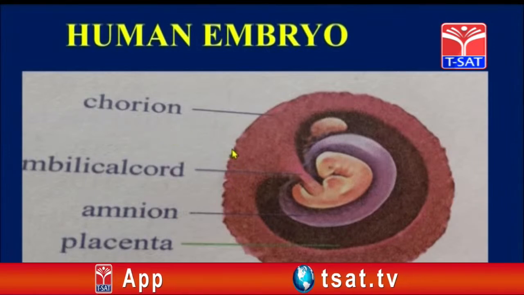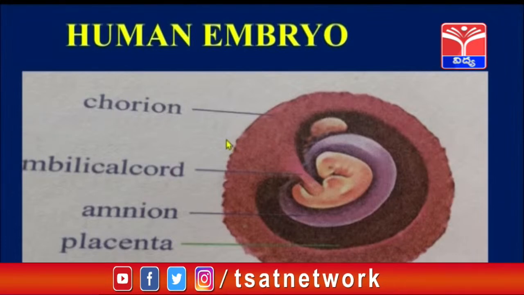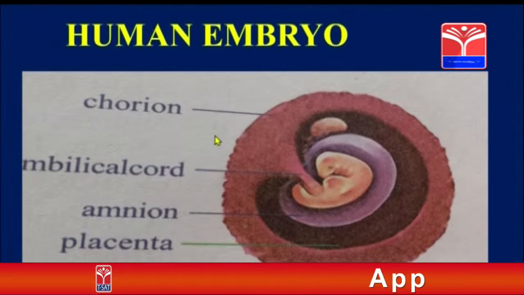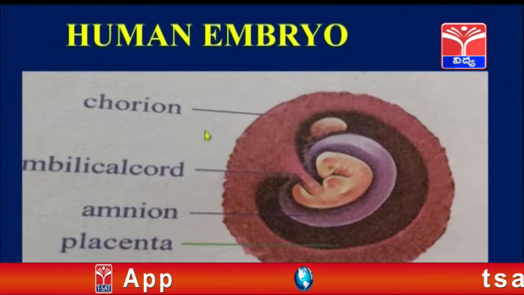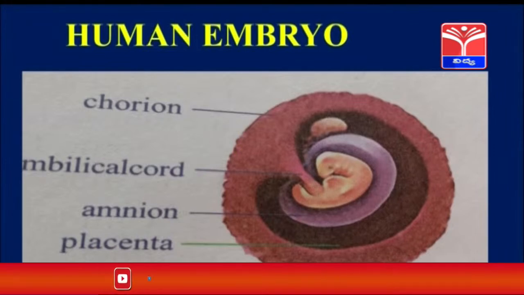What happens to this is, it slowly develops spine-like structures. It enters into the wall of the uterus, and it will be forming a blood pool. And now this chorion and the uterine wall will result in the formation of a nutritive tissue that is called as placenta. This placenta will be formed at the 12th week of pregnancy.